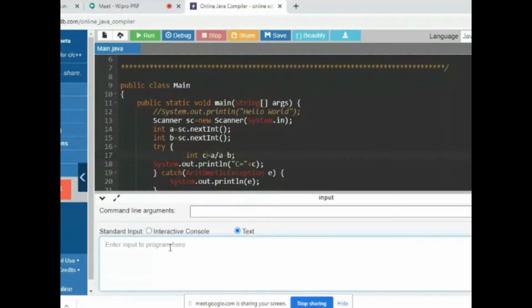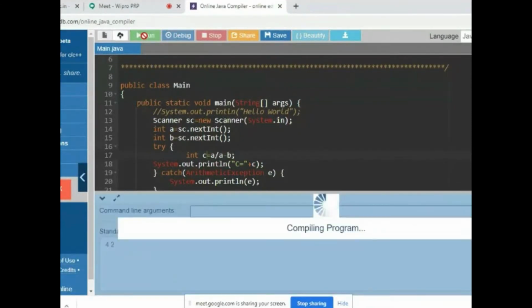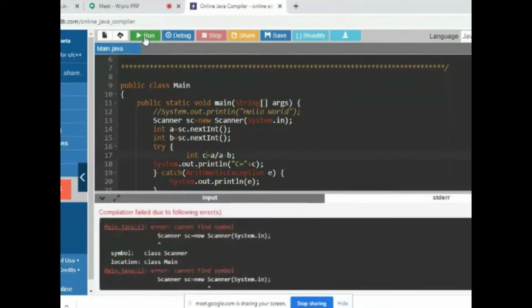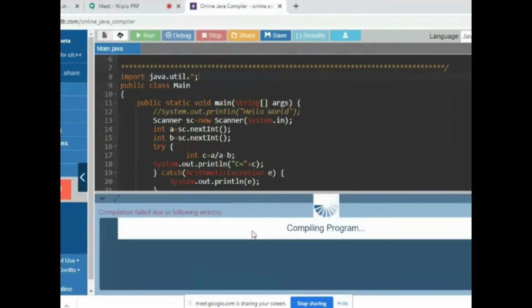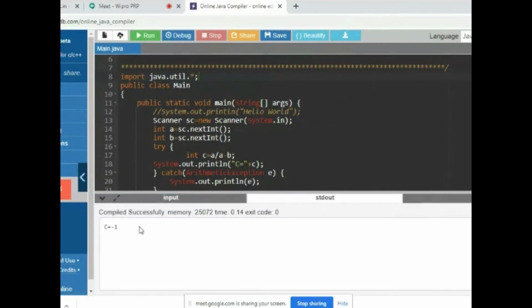Okay, I'm entering a value. Suppose 4, 2. Okay, I run the program. Okay, I did not include the package. So import java.util.*. Now I run the program. So I gave values 4 and 2, so I get c is equal to -1.